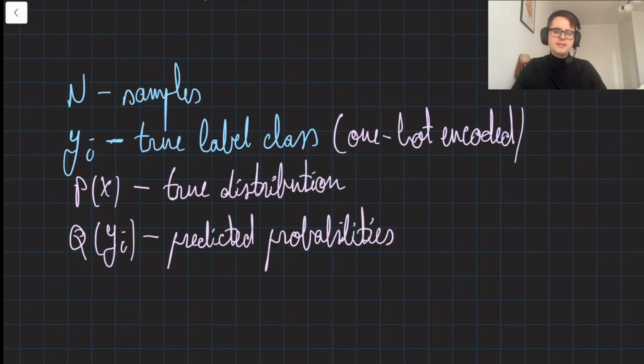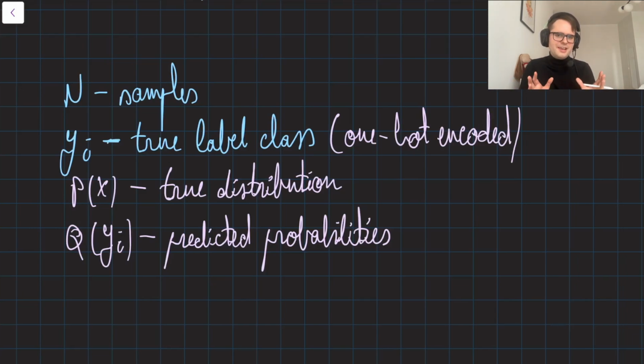In machine learning, we are rarely, if ever, given the true distribution P of x. Instead, we work with a data set, a collection of observed samples that represent the outcome of the true distribution. Let us see how we adapt cross-entropy for this setting. Suppose we have a data set of n samples, each labeled with a true class y, and the predicted probabilities from a model q of y. We treat labels as observations from the true distribution P of x, which we approximate using a one-hot encoding. So in this case, if xi is the observed outcome, P of xi should be 1 for the true label, and P of xi should be 0 for all the other classes.